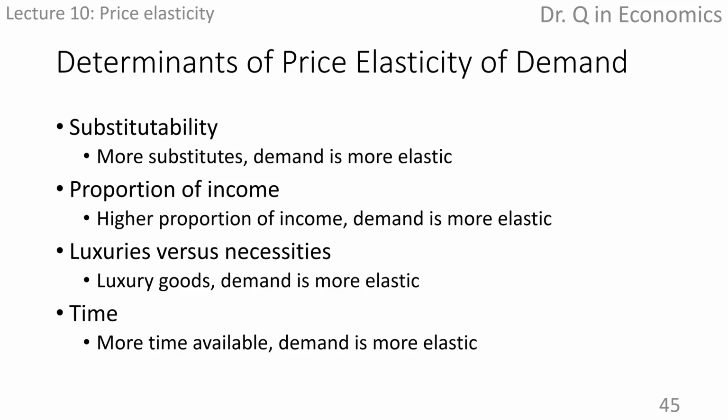more elastic. Candy bars like Kit Kat or soft drinks, which consumers can easily switch to a cheaper alternative, in general have elastic demand. On the other hand, for products like medications or salt, people may have a hard time finding alternatives. Demand tends to be inelastic.